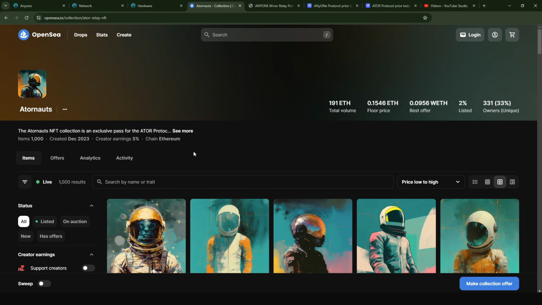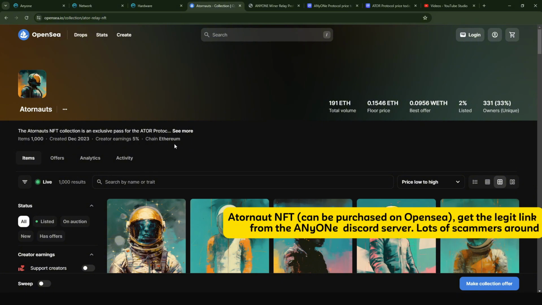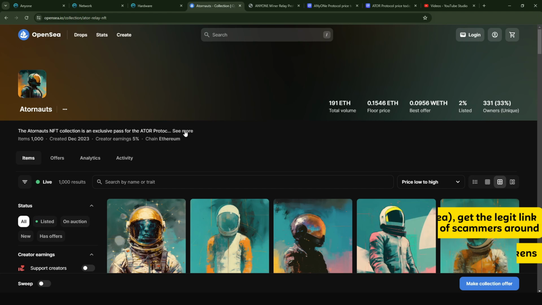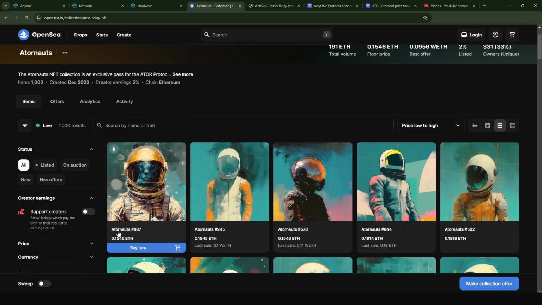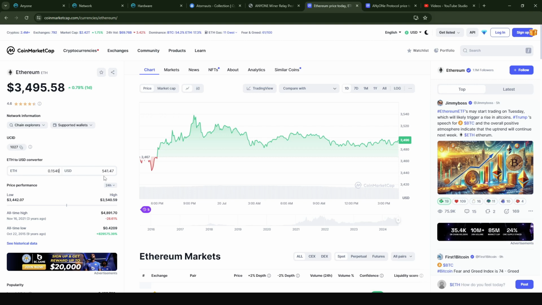Now, if you want to purchase the hardware relay, there are 2 things that you're going to need. The first thing is an ANyONe NFT, and the second thing is 250 ANyOne protocol tokens. Currently, because the whole crypto market is down, the prices are pretty low. The lowest price that you can get for an NFT is 0.1546 ETH, and with the current price of Ethereum, this is around 541 USDT, which is rather low compared to how much I paid for mine.